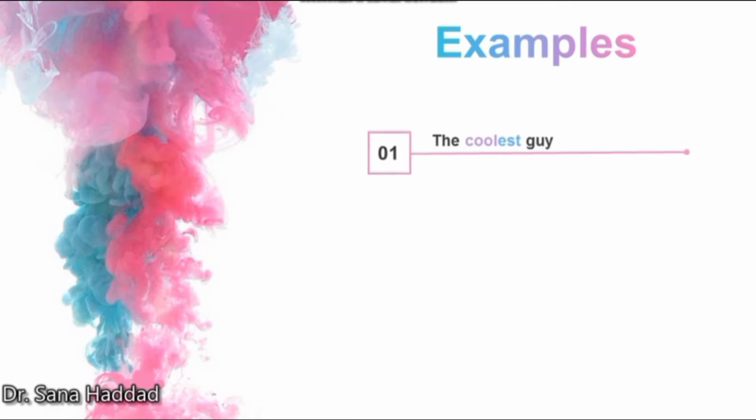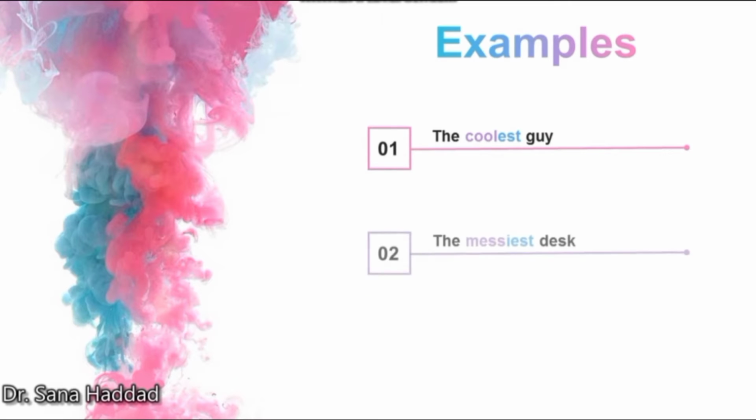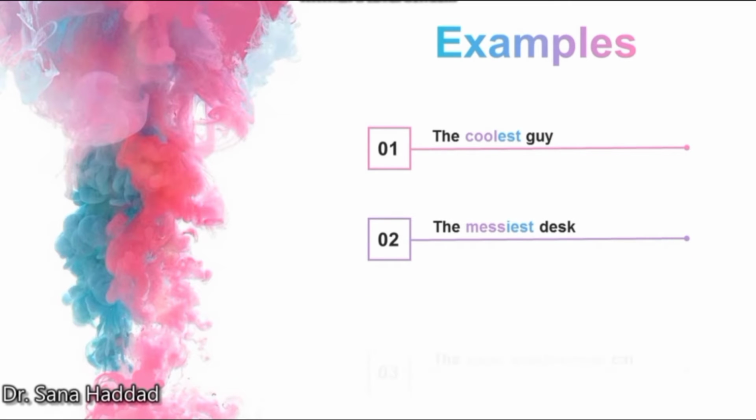Here are some examples. The coolest guy, the messiest desk, and the most mischievous cat. So in the first sentence, we add est since the adjective is a one-syllable adjective. In the second sentence, we replace the y with iest since the adjective is a two-syllable adjective ending in y. And in the last sentence, we add most before the adjective since it's a multi-syllable adjective.